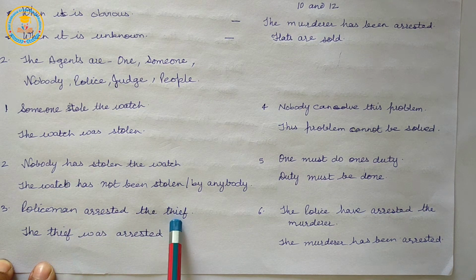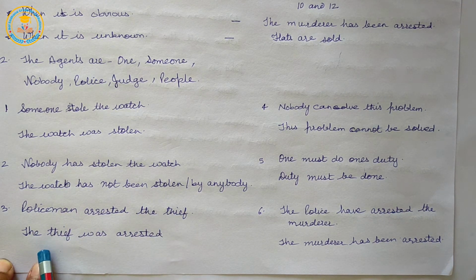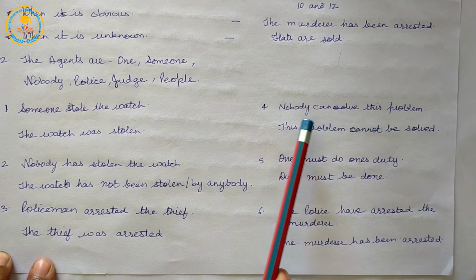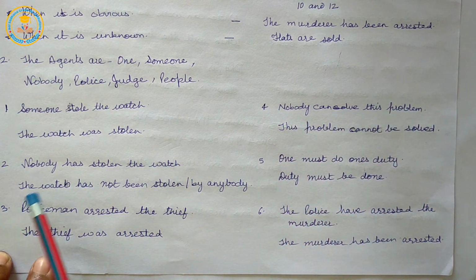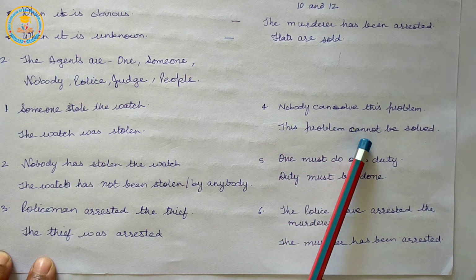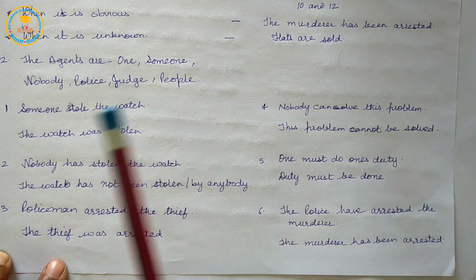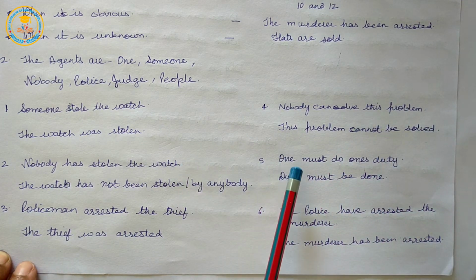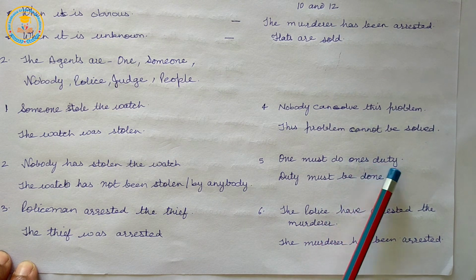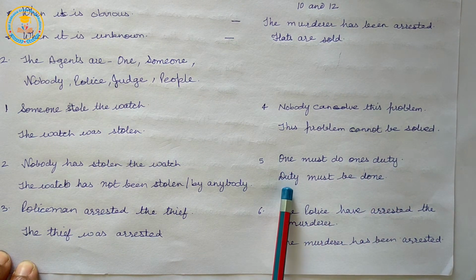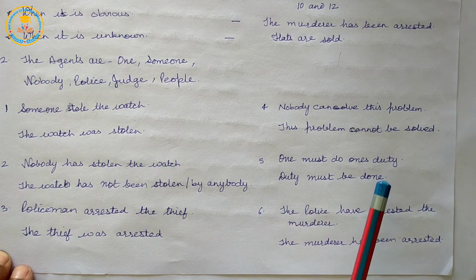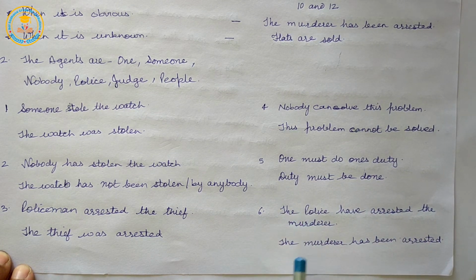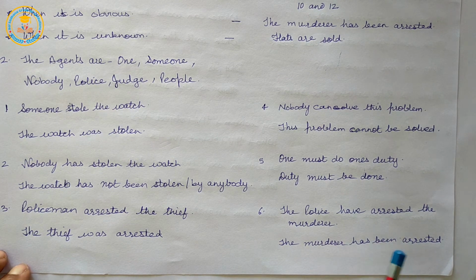The policeman arrested the thief. The thief was arrested. Nobody can solve this problem. This problem cannot be solved. One must do one's duty. Duty must be done. The police have arrested the murderer. The murderer has been arrested.